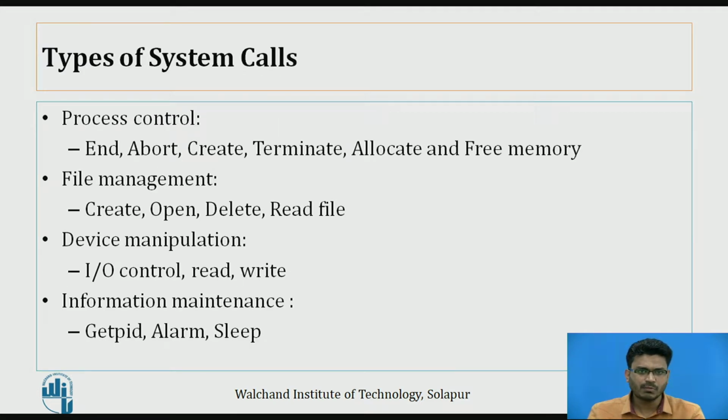Now, the types of system calls. In the previous slide, we saw process management. Here we have the process control system calls. In this we have the end system call, abort system call, create, terminate, allocate, and free memory system calls. In a file management system, we can create a file, open a file, delete a file, and read a file. All these operations are done under the file management system calls.